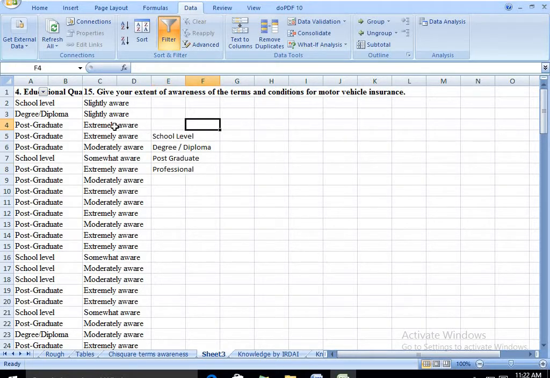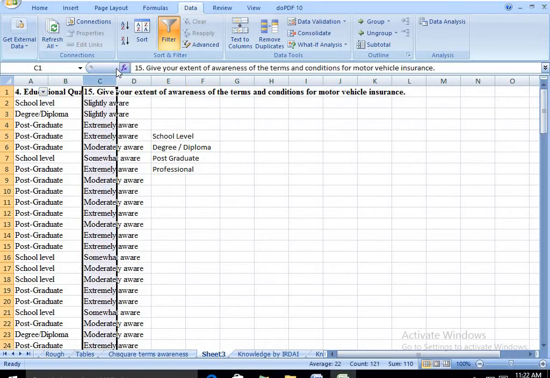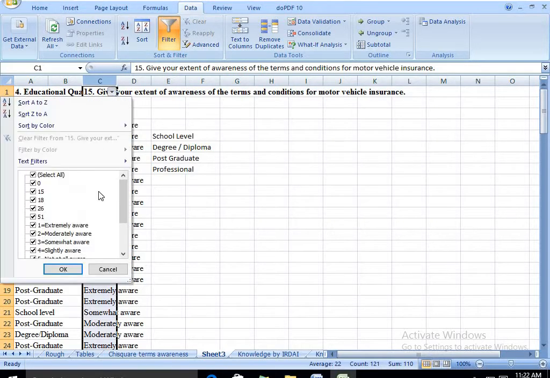In the same way, you have extremely aware, moderately aware, somewhat aware, slightly aware.